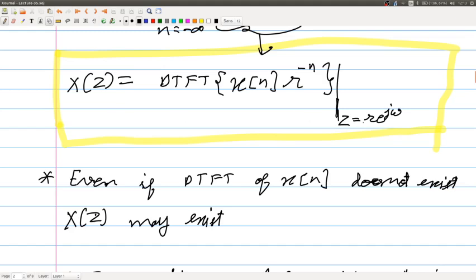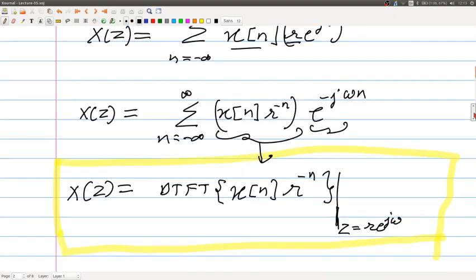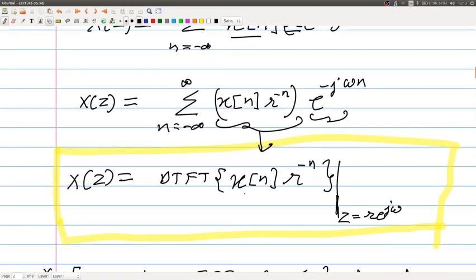Right. So notice what is actually happening here. If x[n] is a diverging signal, we are multiplying it with r to the power minus n. So as n increases, this would diminish. r to the power minus n will go on diminishing.